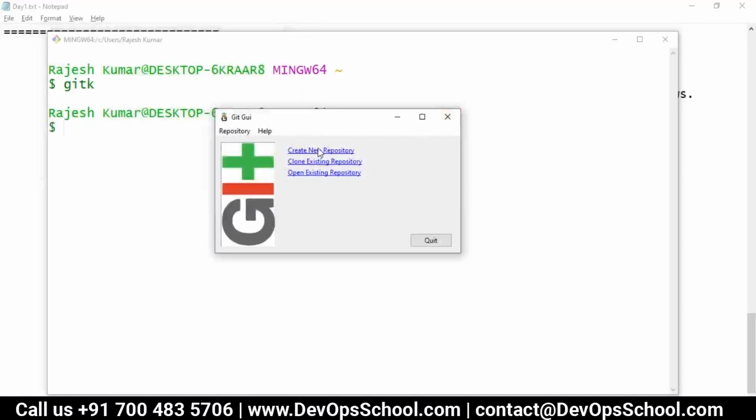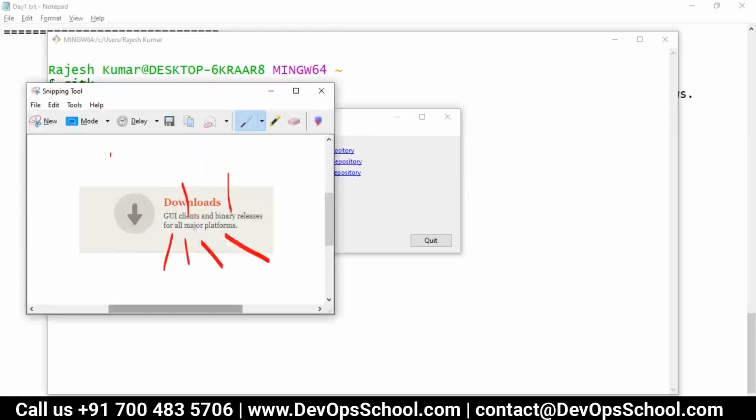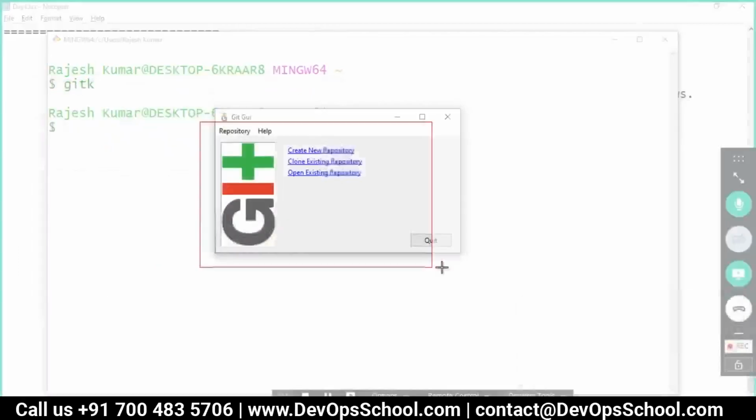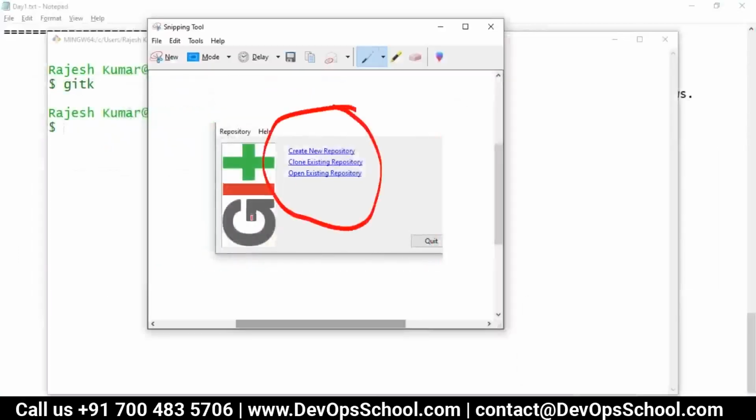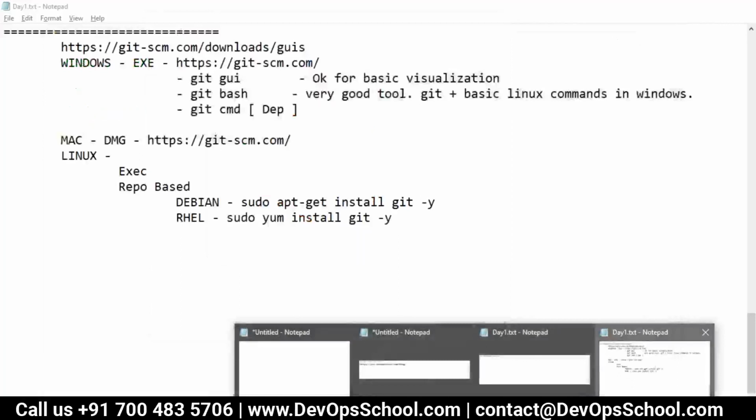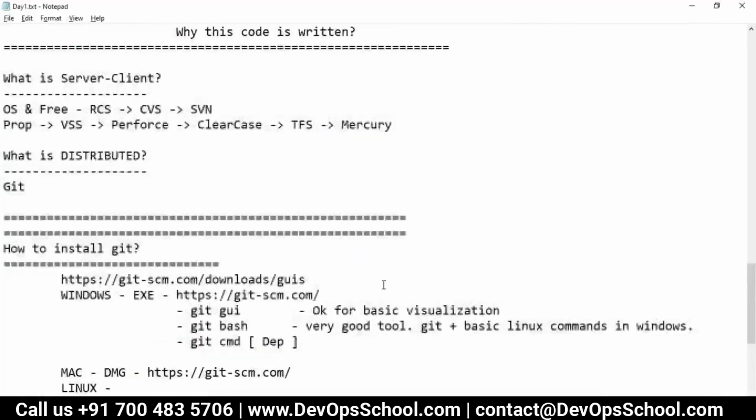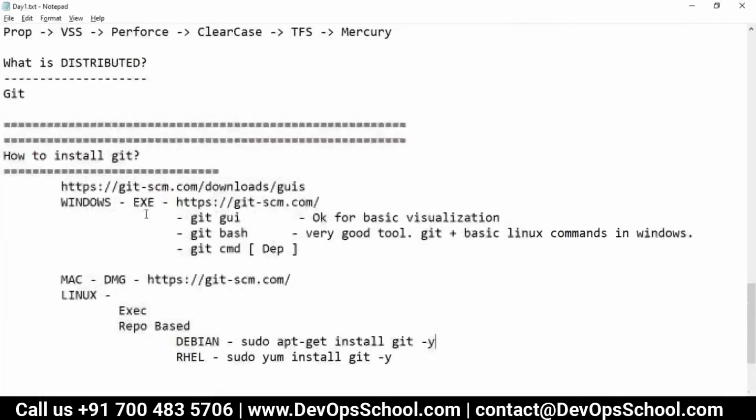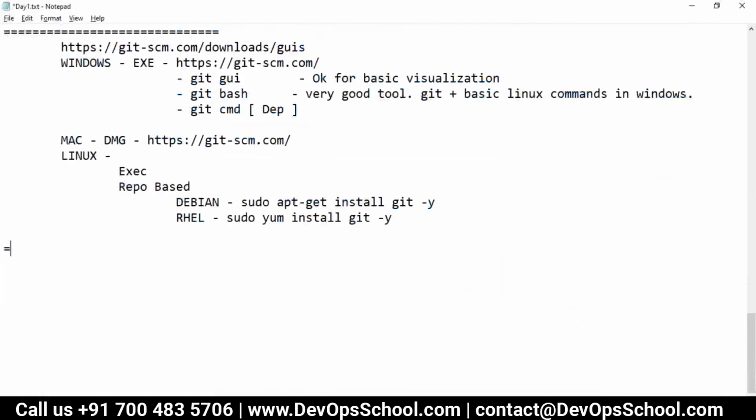Create new repository, clone existing repository, open existing repository. So these are a few functionalities to begin with. Okay guys, so this is all about the installation. I mean, this is all about the introduction of Git, and this is how you need to install it. Any questions, any doubts?